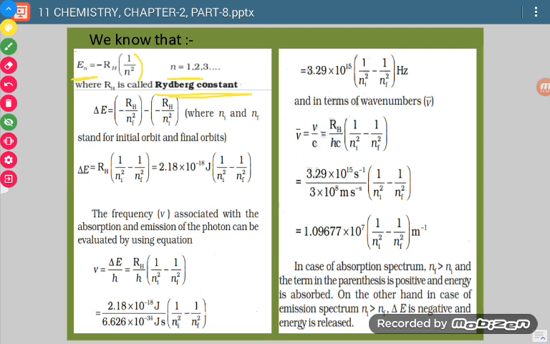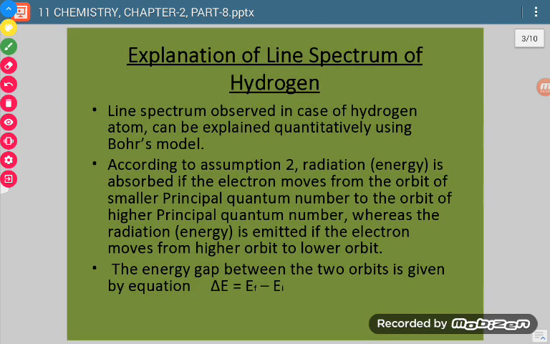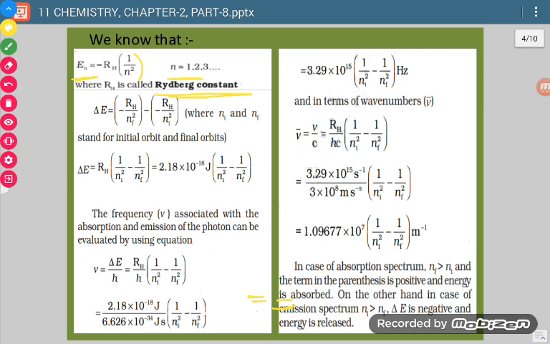Now we are putting this in the previous expression, the EF and EI values. Delta E is equal to, for EF the n value will be nf and RH will be the same, so it will be minus RH over nf square minus RH over ni square.